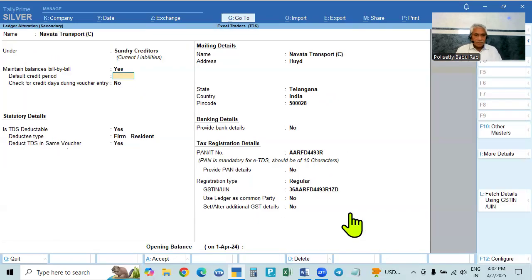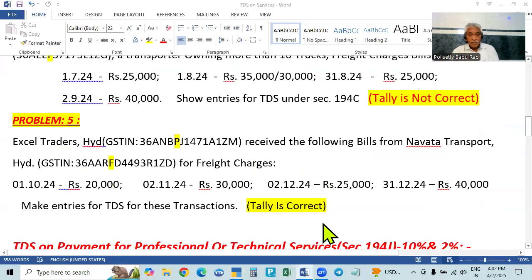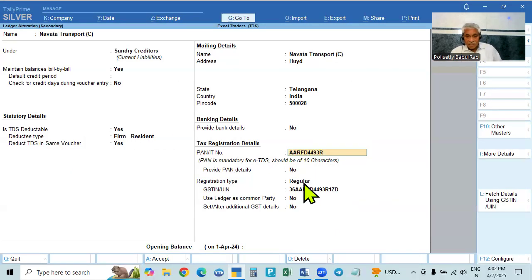Okay. After that, it will go there and give the address, state, exact state, pin code number. With PAN, it is 1%, and without PAN, it is 2%. So with PAN, TDS is 2%. If there is no PAN, it will be 20%. And also, this is already registered, so the registration number is given here.